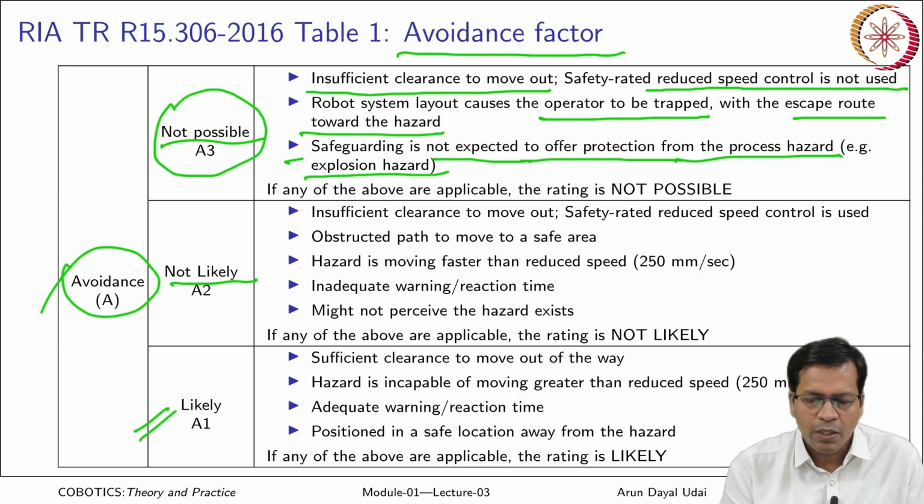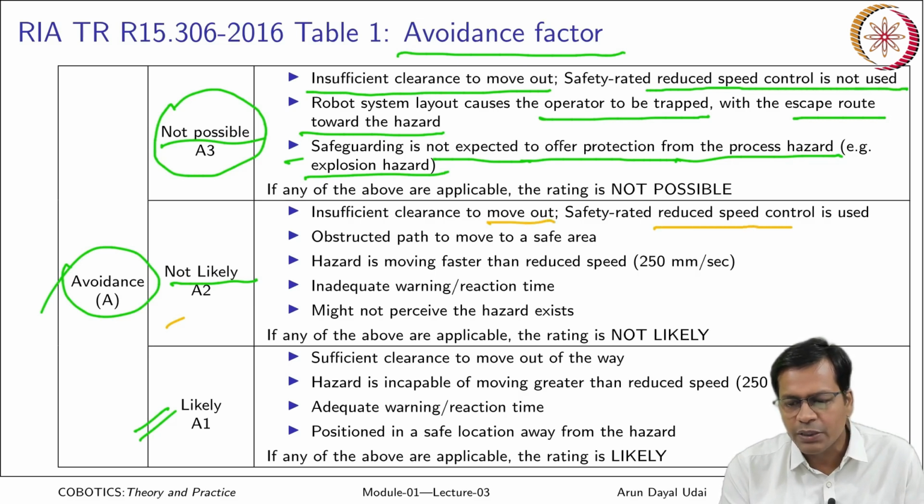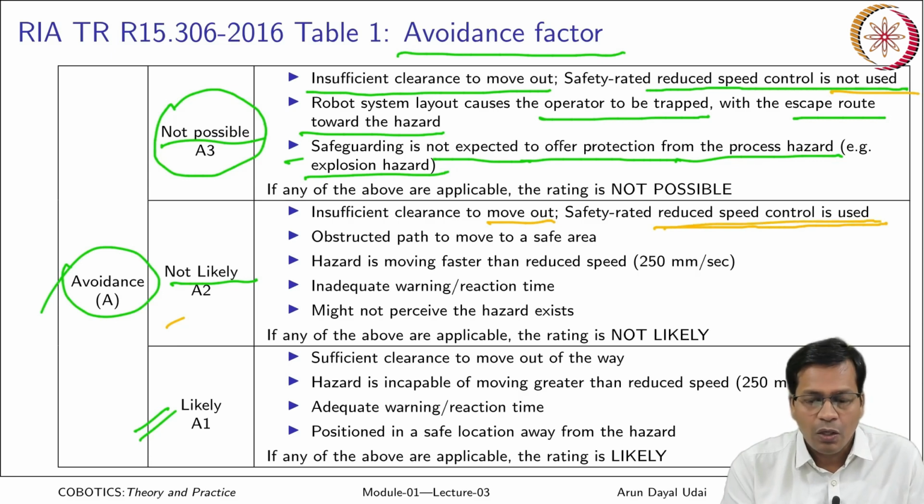So, in any of these, avoidance is not possible, and this is dangerous, you see. Next one is not likely: insufficient clearance to move out, safety related reduced speed is used. Over here it was not used, over here it is used. Obstructed path to move to safe area, path is there but it is obstructed. Hazard is moving faster than the reduced speed, which is defined as 250 mm per second. Inadequate warning and reaction time, might not perceive the hazard exists.